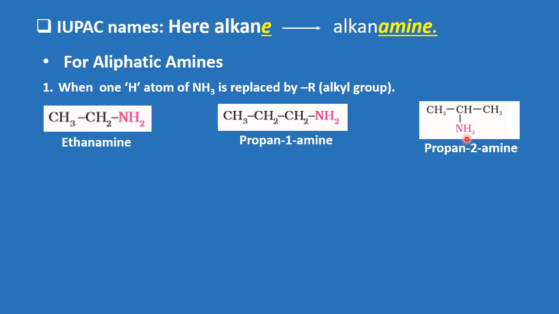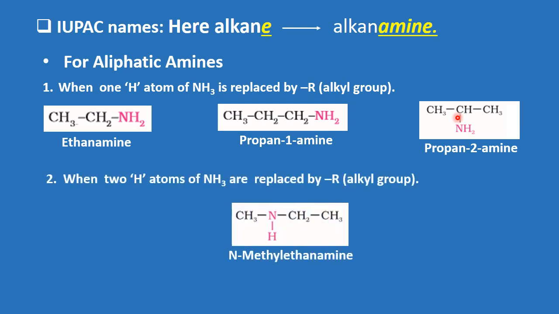Next, if the amino group is attached to the second carbon atom, that is in a branch, then the number is going to come as 2. So the name of this given compound is propane-2-amine.